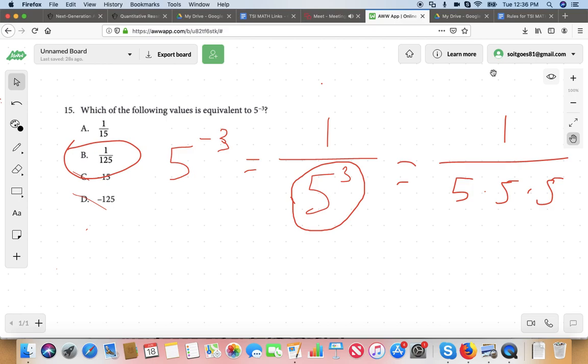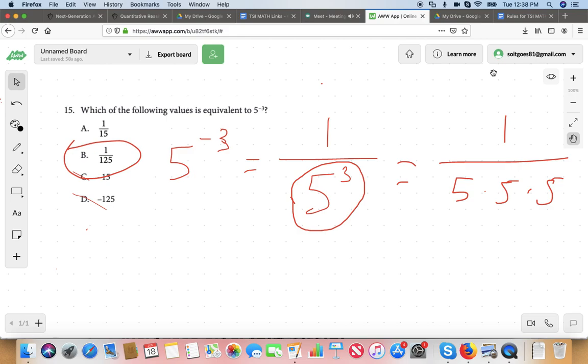Yes, it does. Okay. A lot going on there with that question. But again, all you need to know to get the answer right: we know we're not dealing with a negative answer, because the negative exponent means the inverse. So it's going to be a fraction, it's going to be A or B. And then all you have to do is ask yourself, what does 5 to the power of 3 mean? You know it doesn't mean 5 times 3. It means 5 times 5 times 5. So it's got to be B. Logically. Does that make sense? Good.